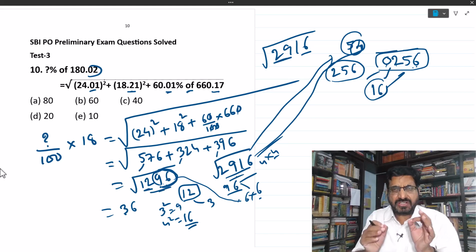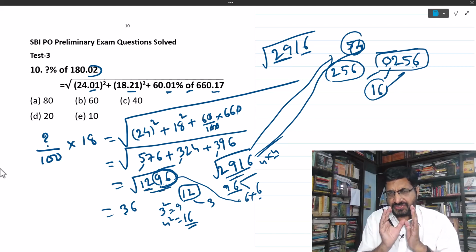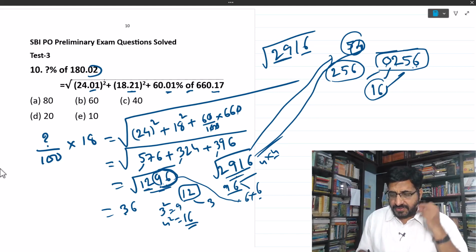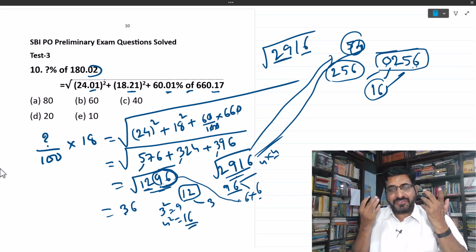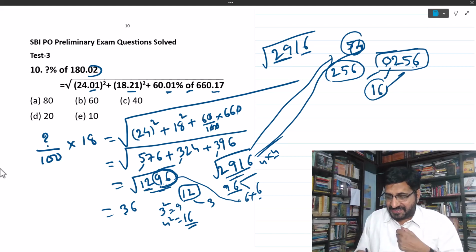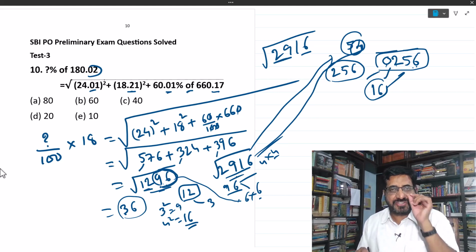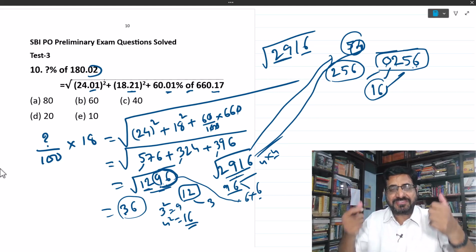This is a shortcut. You won't get this shortcut anywhere. In your books they won't give it. Okay, fine. This is an aha moment. You can say, wow, you know something. I taught you one simple shortcut. So if you want to say wow, say wow.